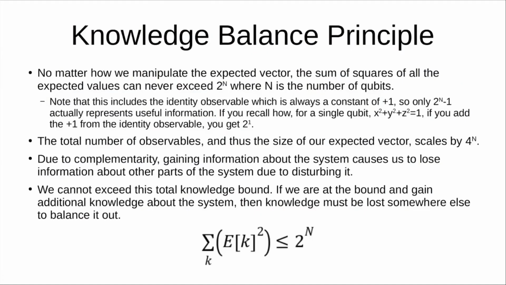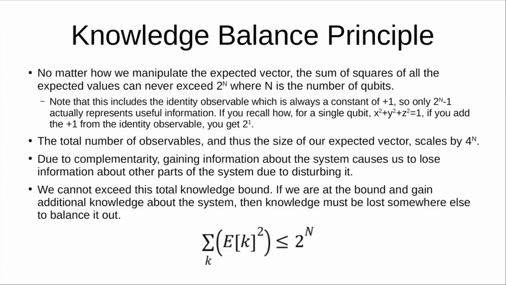So now we can talk about the knowledge balance principle. No matter how we manipulate an expected vector, the sum of squares of all of the expected values can never exceed 2 to the power of n, where n is the number of qubits. So at the bottom I show that equation. We're basically just summing over the square of all the elements of the expected vector. Recall how we always have a 1 at the beginning of every expected vector that's just fixed. This number actually includes that 1, and that 1 is not useful information because it's always equal to 1. There's nothing to learn about it. It's a constant value. So actually 2 to the n minus 1 is sort of the cap on useful information you can have.